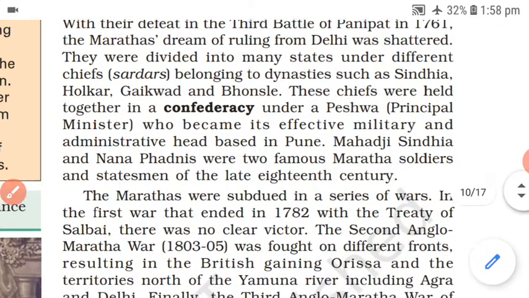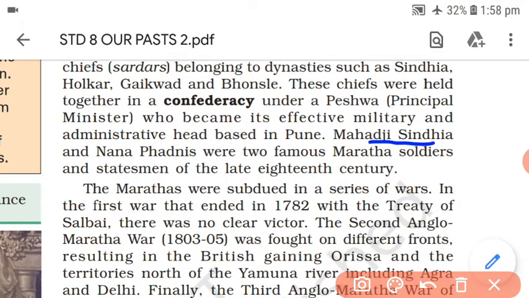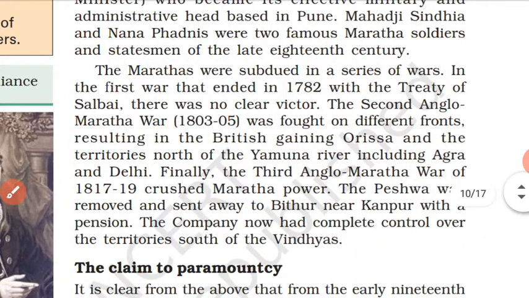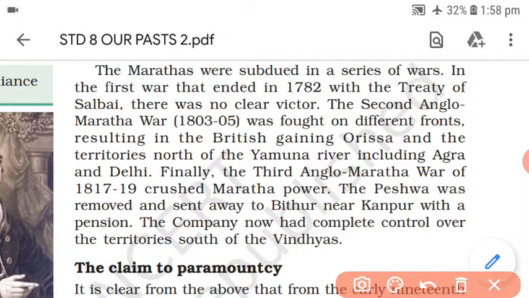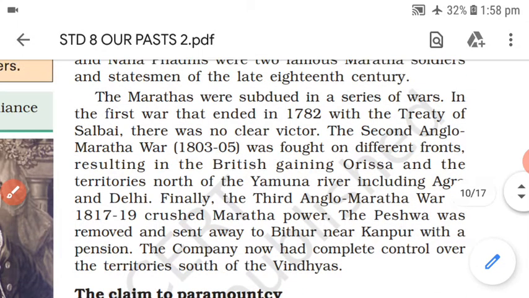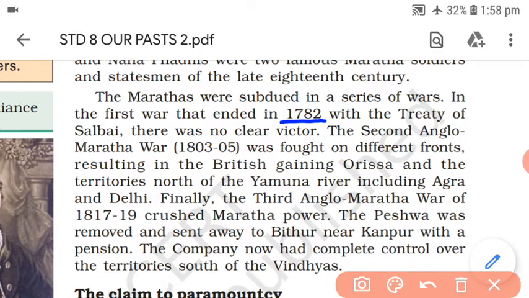So we have one example here. Mahadji Scindia and Nana Fadnis were two famous Maratha soldiers and statesmen of the late 18th century. The Marathas were subdued in a series of wars, meaning they also had to fight a number of wars. The first war ended in 1782, and how did it end? This war didn't see a clear or major victory for either the EEIC or the Marathas. It ended with the Treaty of Salbai, and Salbai is the place where the treaty was processed, and there was no clear victor.